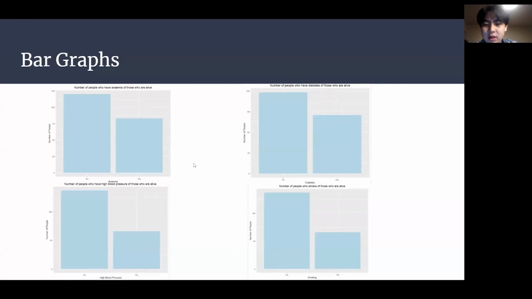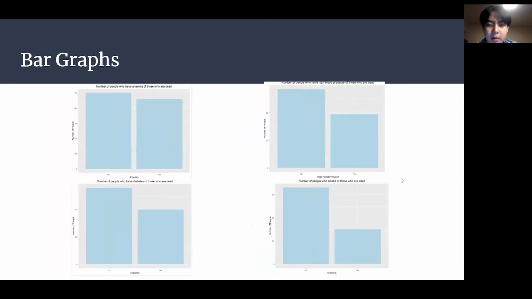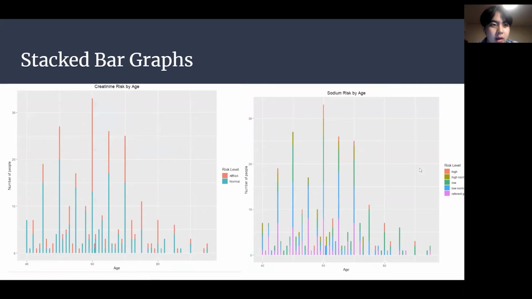And by these factors, I mean anemia, diabetes, high blood pressure, and smoking, which are all common factors to heart failure. And here are the bar graphs for those who are dead. They're the same factors, as you can see.